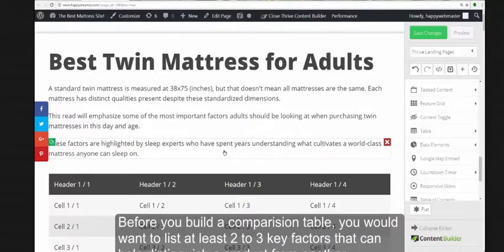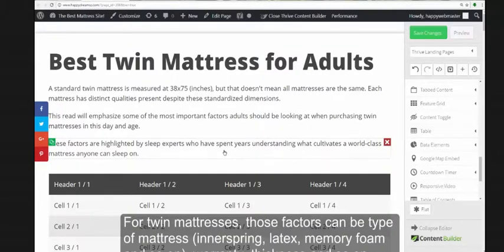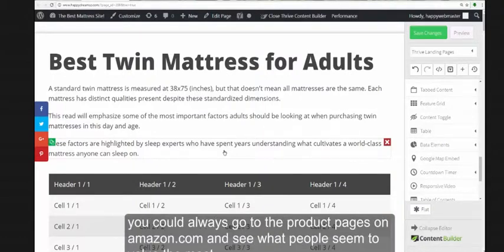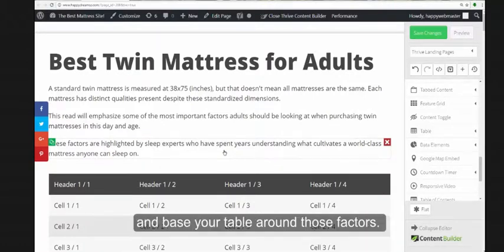Before you build a comparison table, you would want to list at least 2 to 3 key factors that can help distinguish a product from another. For twin mattresses, those factors can be type of mattress, warranty, thickness, and so on. If you can't decide what factors to use while constructing the table, you could always go to the product pages on Amazon.com and see what people seem to value the most and base your table around those factors.